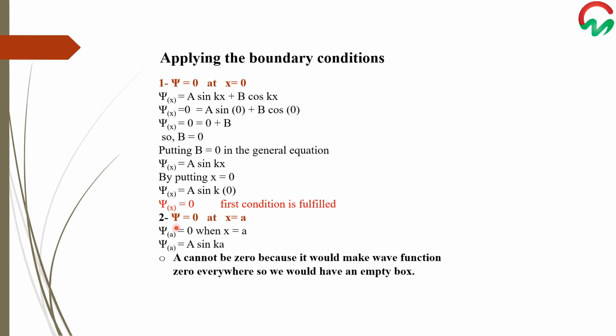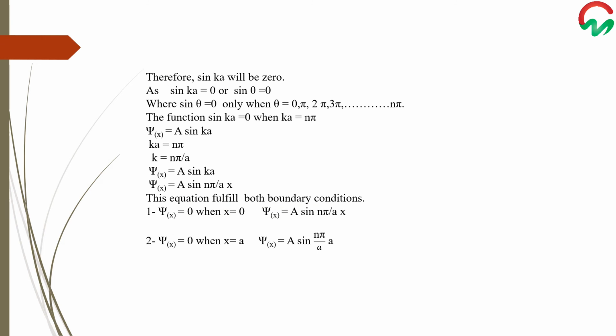Now we will apply the second boundary condition, where psi is equal to 0 at x equals a. So this equation becomes psi x equals a sine of ka. A cannot be 0, because it would make the wave function 0 everywhere, and so we would have an empty box. As we have already discussed, A cannot be 0 because this would mean that the whole wave function is 0 everywhere in the box. Therefore, we will take sine ka equal to 0.